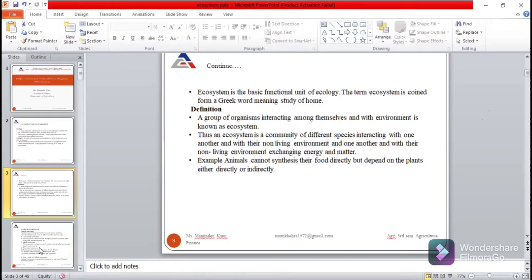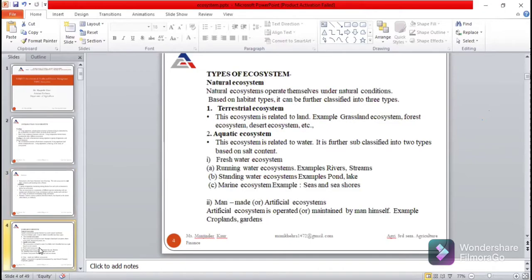Next is the types of ecosystem. There are mainly two types of ecosystem. First is terrestrial or land ecosystem, and second one is aquatic ecosystem. As the name indicates, terrestrial means it is related to the land, and aquatic means it is related to the water. So forests, grasslands, and deserts are examples of terrestrial ecosystem, and ponds, lakes, streams, and oceans are examples of aquatic ecosystem.